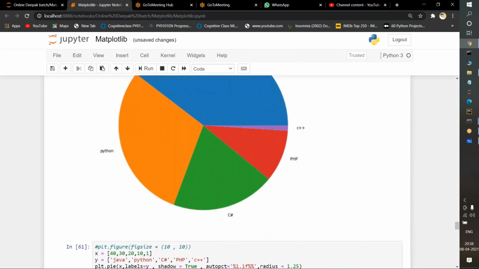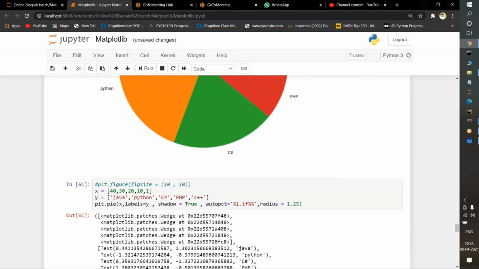Tomorrow we will see about Seaborn, the most advanced one. When compared to Matplotlib, there are some other functions in Seaborn.